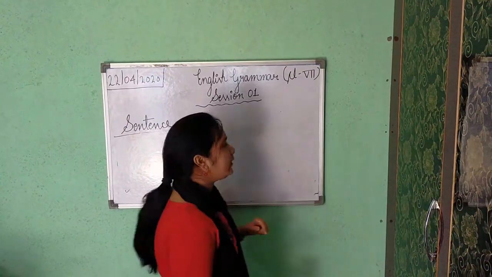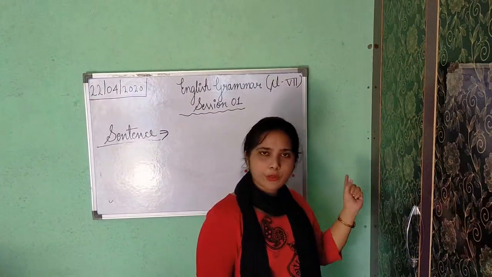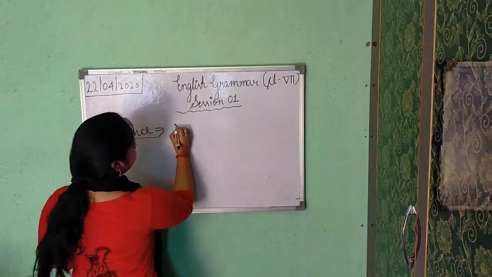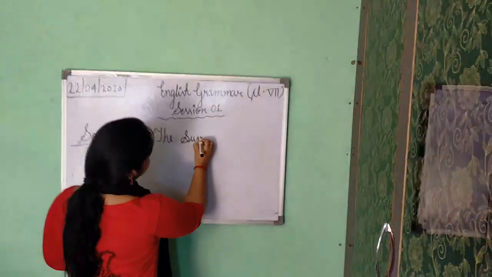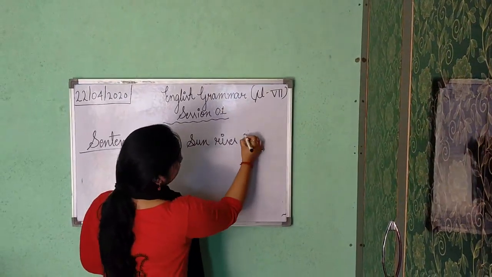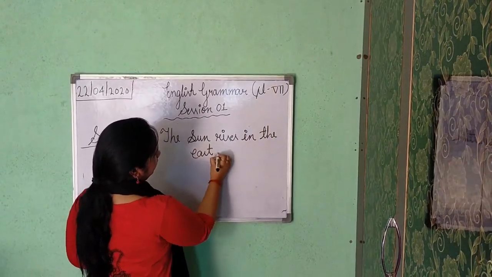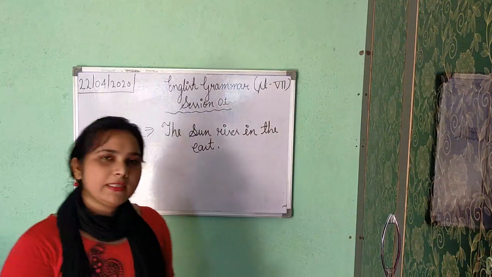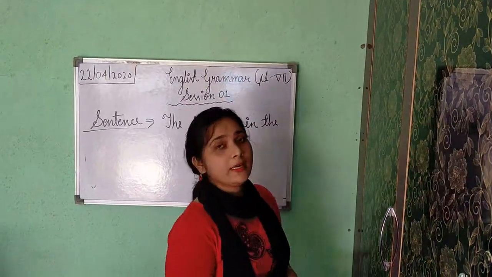For example, with the help of that word sun, we are going to make a sentence here. You can see here, the sun rises in the east. Yes, it is a universal truth. We cannot change it. Nobody can change it.